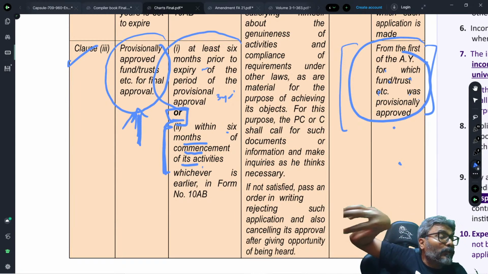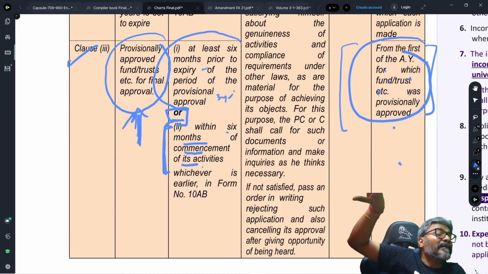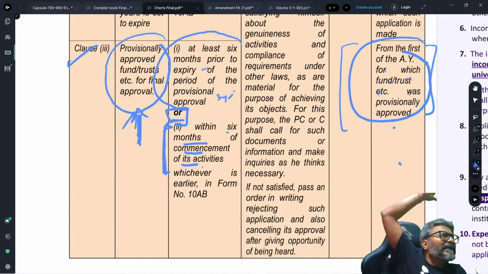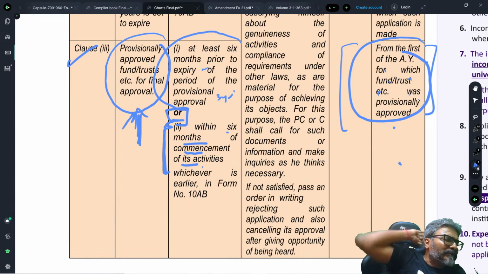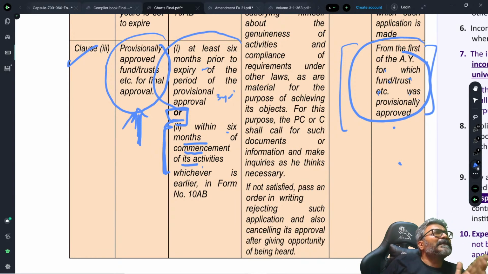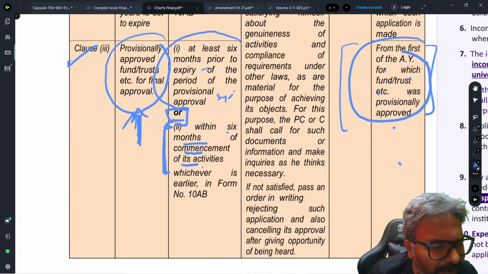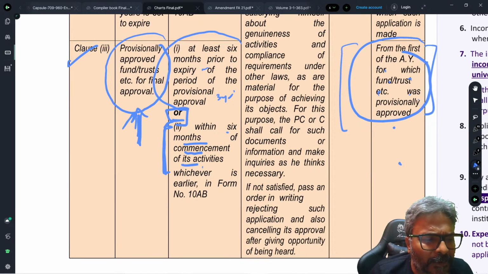If I am doing a final registration today, was the exemption available to this trust earlier? Yes. Harsh, answering your question, was this trust eligible for the exemption? The answer is yes. So even if the trust gets finally registered tomorrow, the exemptions are retrospective. I hope that all of you are clear in this context.